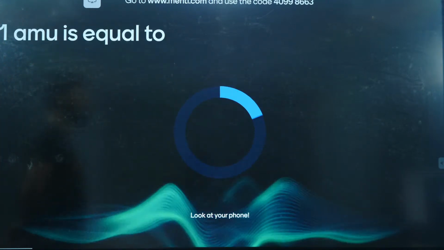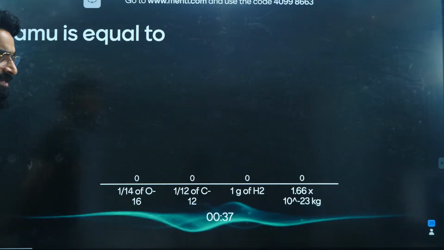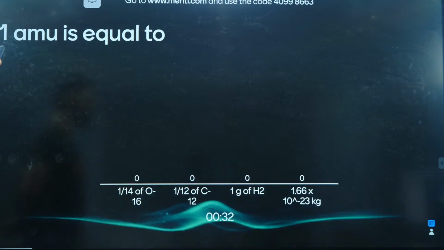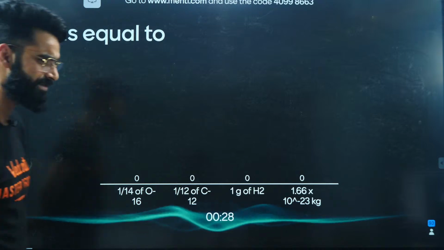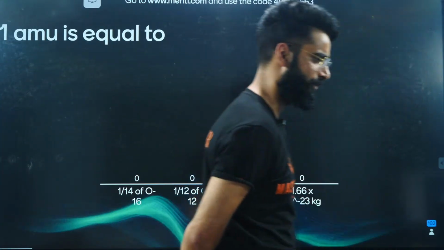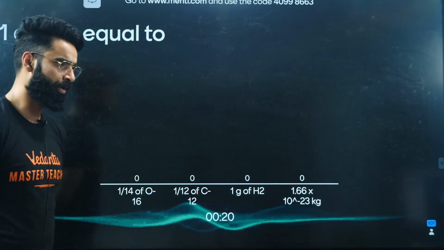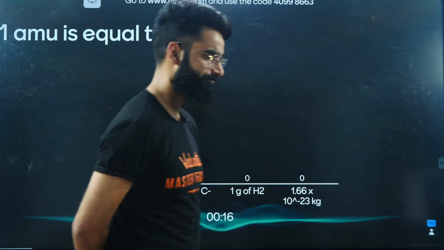Look at your phone, people. 1 AMU is equal to... a very simple and basic question this is, and I'm sure you all can solve it. You have got 30 seconds to give it a try. Do not write the answers in the chat box. If you want to participate, go to www.menti.com, type the code I've given you, and join the Menti.